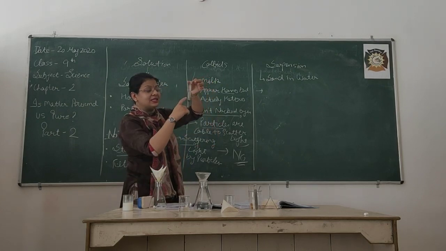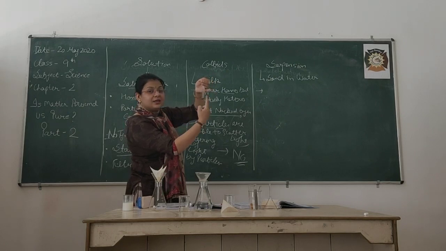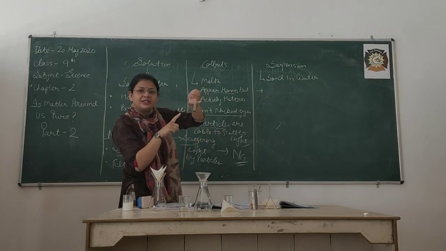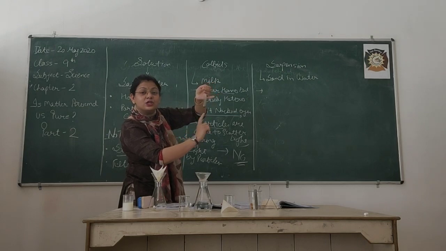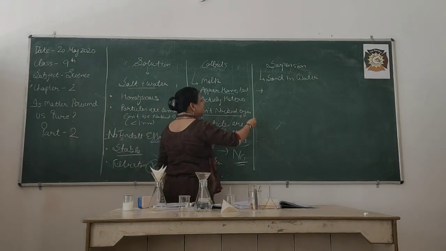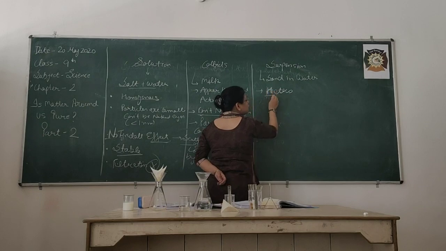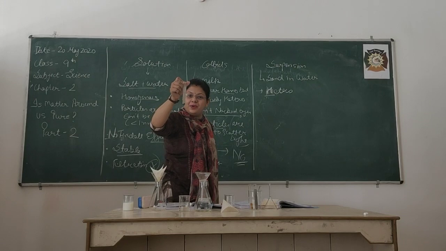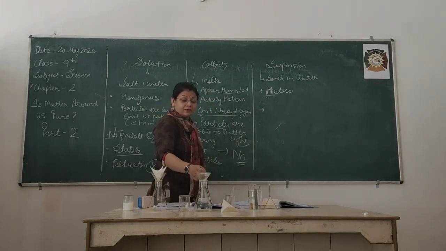That means this solution, this phase is known as suspension, when the particles are suspended in the water and after some time they will settle down. After settlement, it is no more suspension; only the phase when the particles are circulating in the water is suspension. So in suspension, hetero or homo? Bachche, it is hetero, because you will easily see the two different particles and the two different things present in it. Okay, heterogeneous.